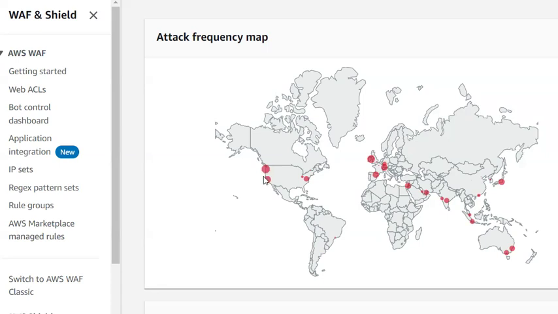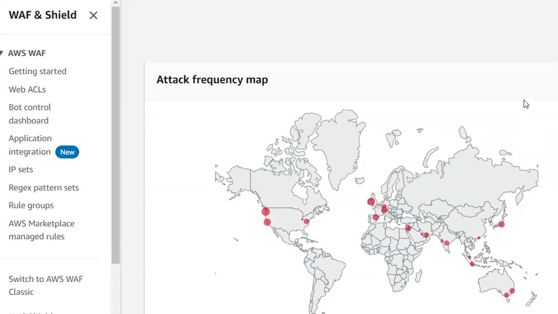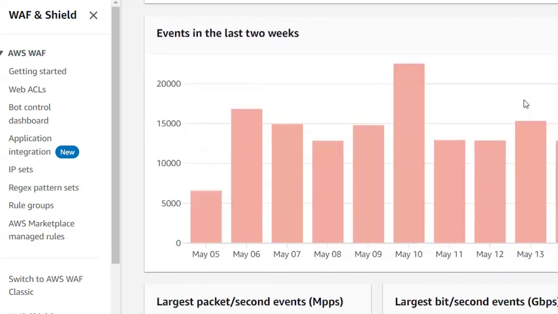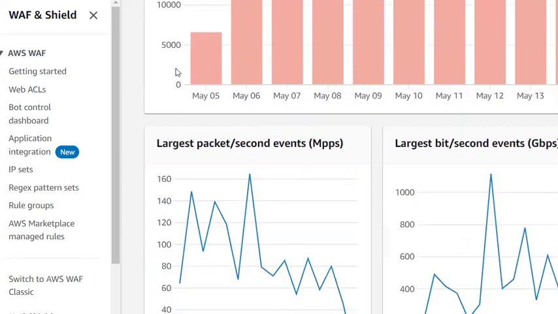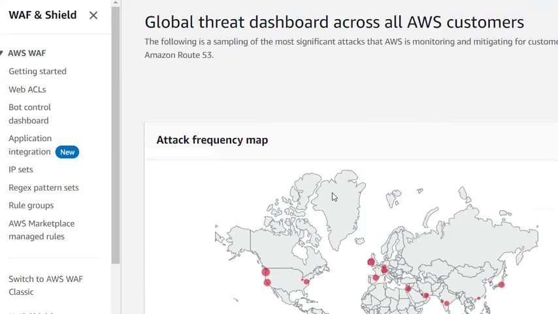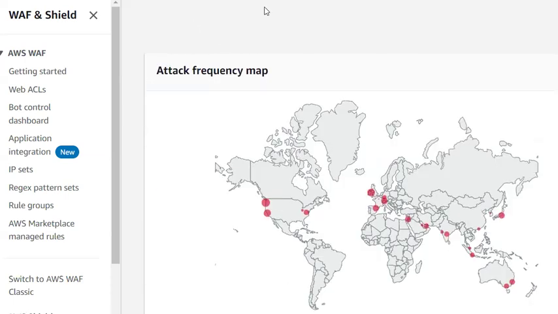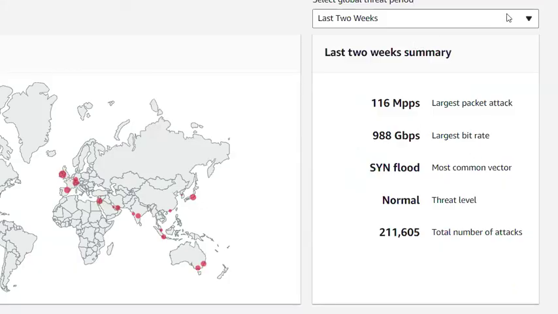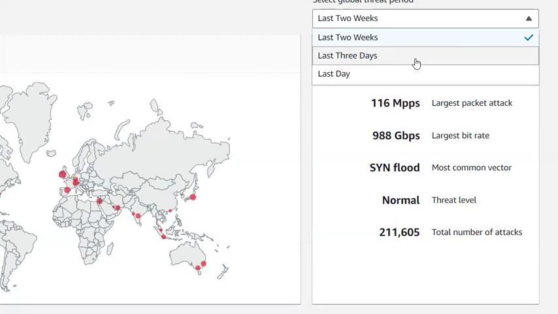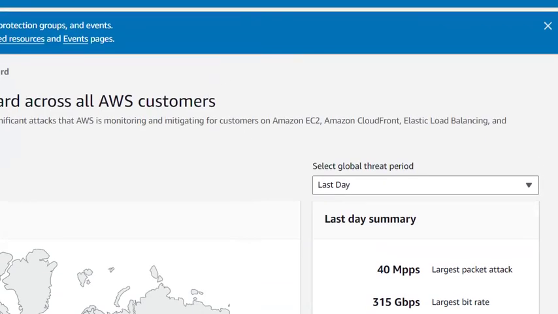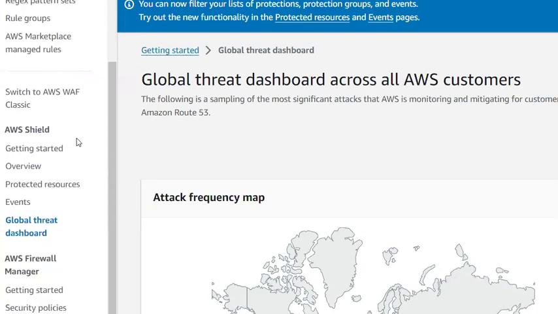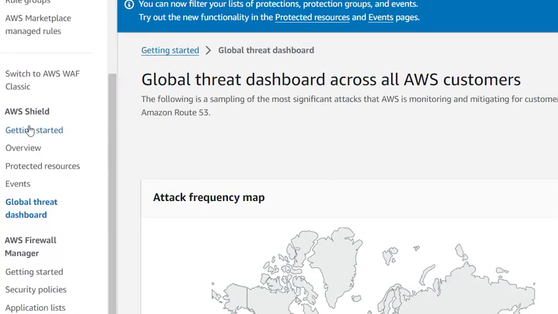In these regions, they are facing mostly the attacks, right? Yes. You can even see the graph related to that. You can even see much more details, such as the last 2 weeks summary, or else the last 3 days or last day summary. If you want, you can see that as well from this global threat dashboard.